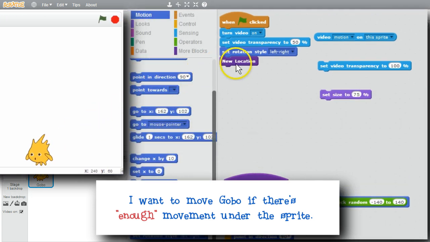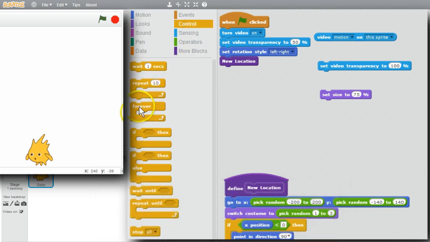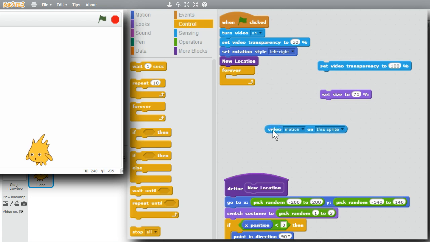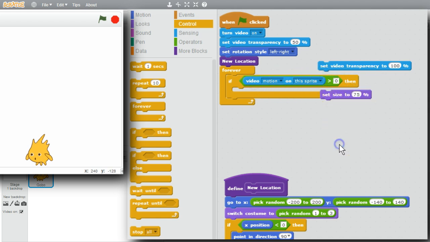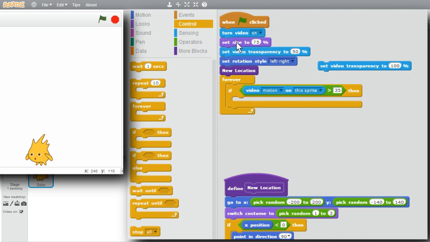If there's enough video movement under the Gobo sprite, I want it to move to a new position. After it's set its first position, I'll need a loop, forever. Have it keep checking the value of the motion underneath the sprite. I'll use an if, duplicate. I don't need X position. If the movement underneath the sprite is greater than, try 35. I'll move size to initialization. Always want to set the size to 75. Now when the video motion under the sprite is greater than 35, it can set the new location, make the call.